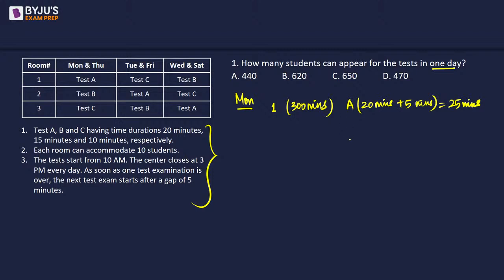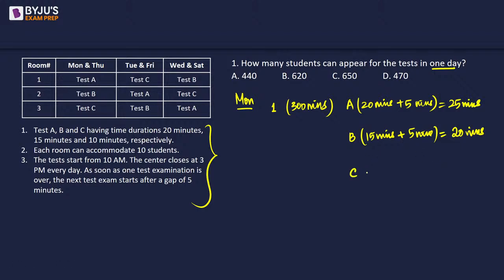Similarly, test B, which takes 15 minutes and then there is a gap of 5 minutes. So we can consider this test B to be of 20 minutes duration, so that we don't have to deal with 5 minutes every time.